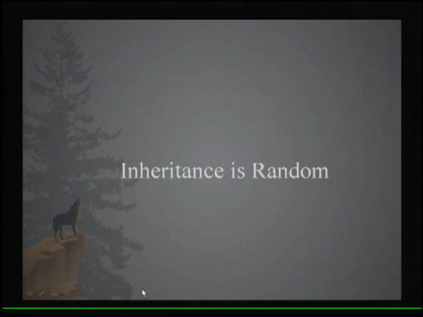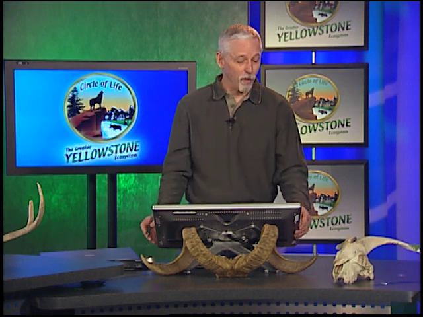So we can't really decide what particular traits we want to pass on to our offspring. That is random. But again, there's some predictability to this. It's hard to predict specific outcomes, but we can predict general outcomes because of this random quality of inheritance. And we'll come to that in a few minutes.